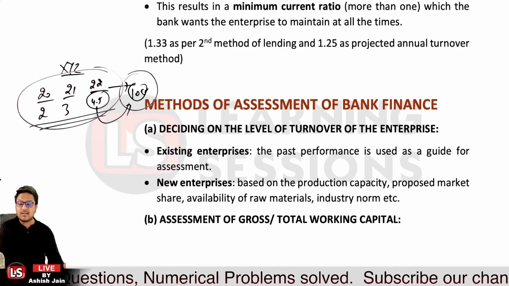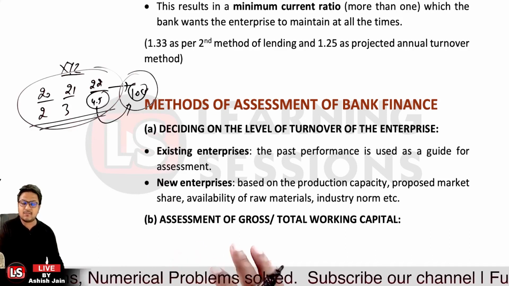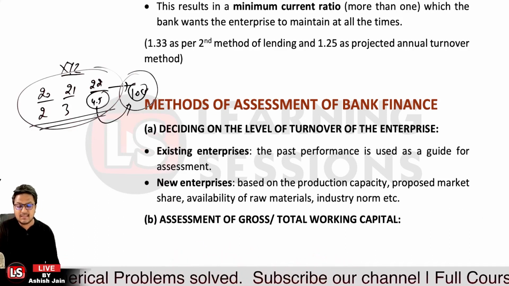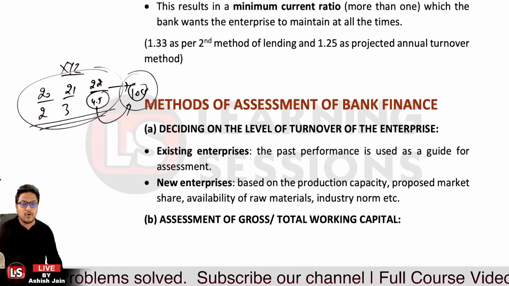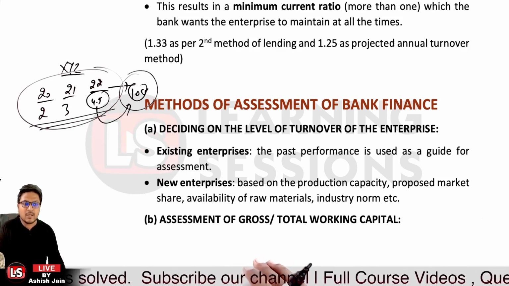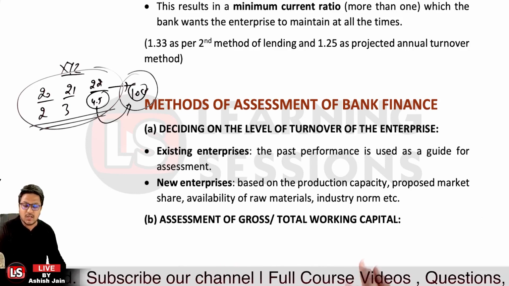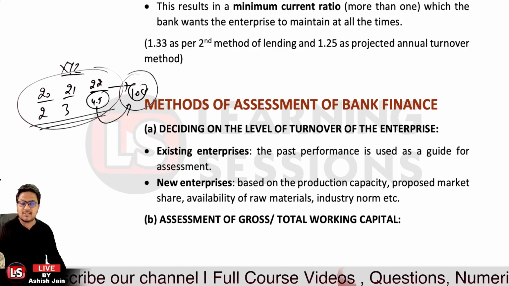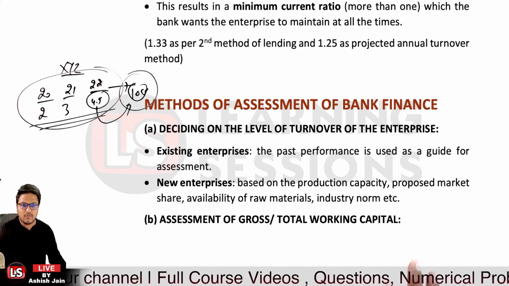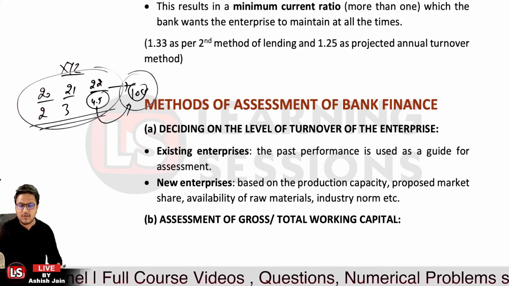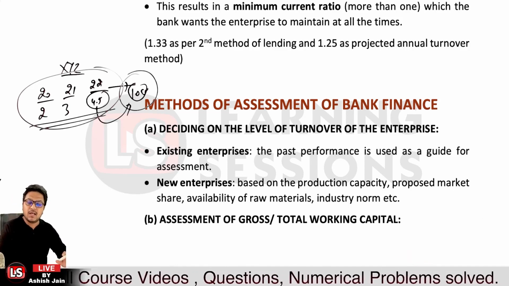But in the case of new concerns, we must assess the projected annual turnover based upon the production capacity of that firm, the proposed market share, the availability of the raw materials and the market nature or the industry form. So that is the funda, first of all, that we need to assess the actual level of the turnover for the enterprise.